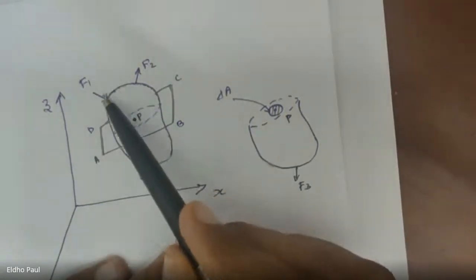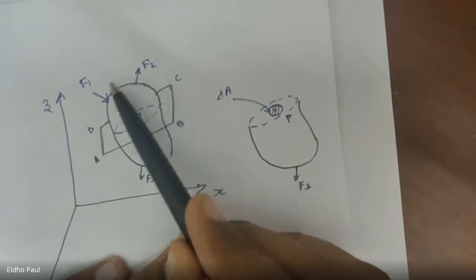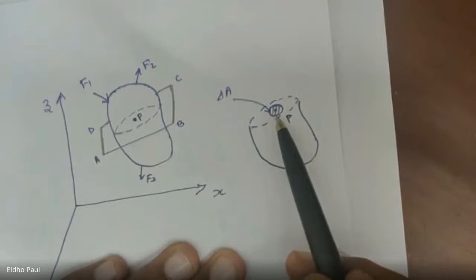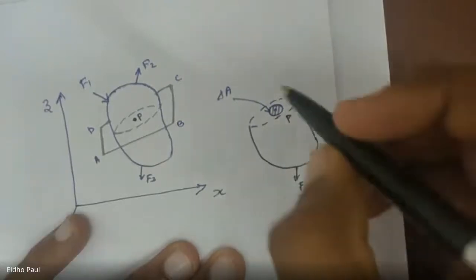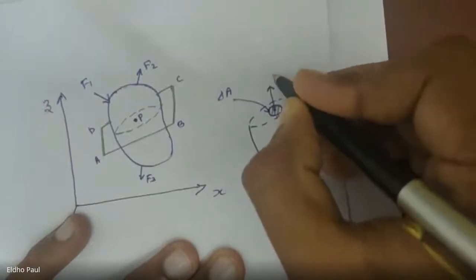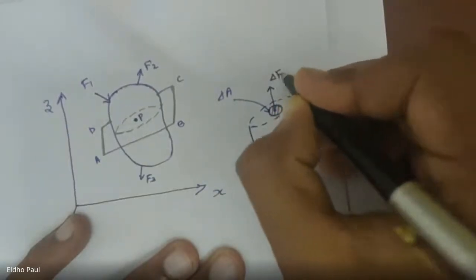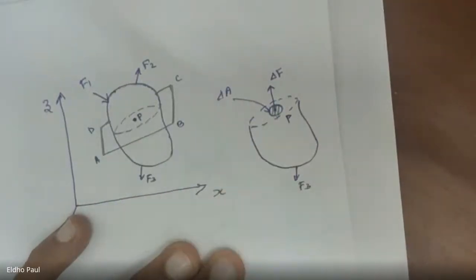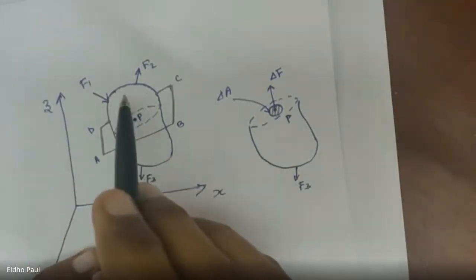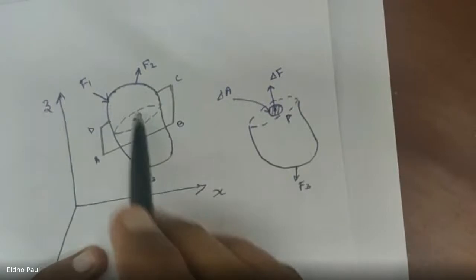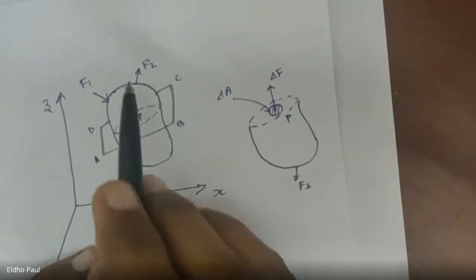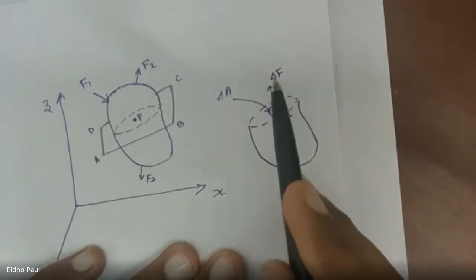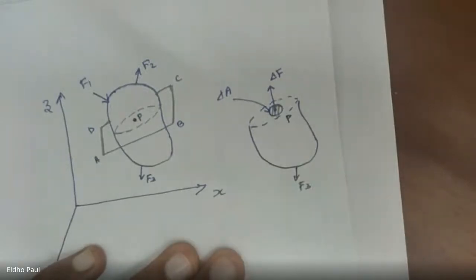So the action of this upper portion on this small area delta A at the point P can be considered as delta F. Okay, so this is delta F. And what is delta F? The action of the upper portion on this small area delta A. So there will be some action and reaction between these two halves, and the action of the upper half on this small area of the bottom half can be represented as a force delta F.